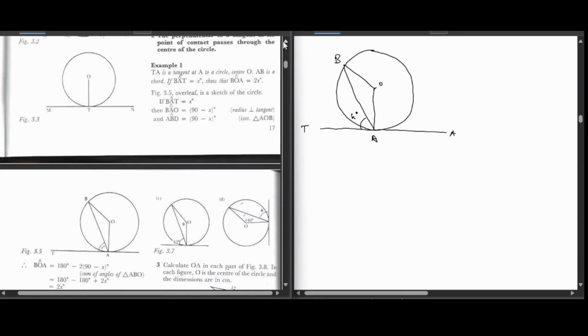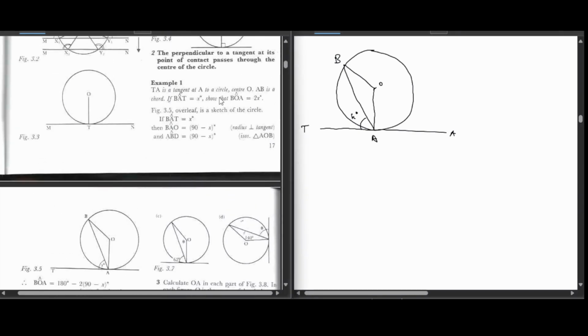Let us look at the question again. TA is a tangent at A, so this is the point A, to a circle center O. AB, that line, is a chord. And if BAT is equal to x, show that BOA, whatever this angle is, is equal to 2x degrees. So we want to find out what this angle is going to be.